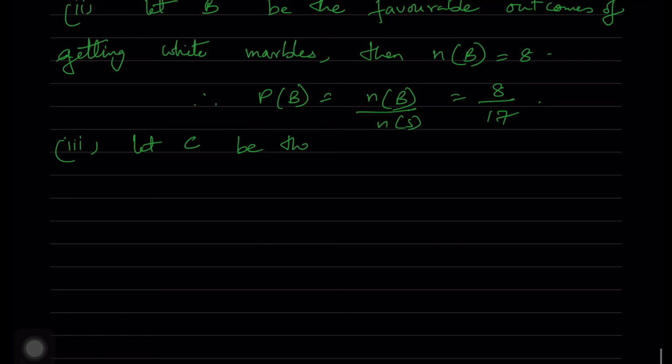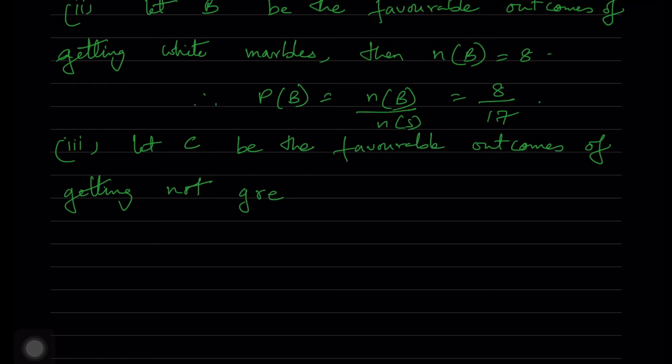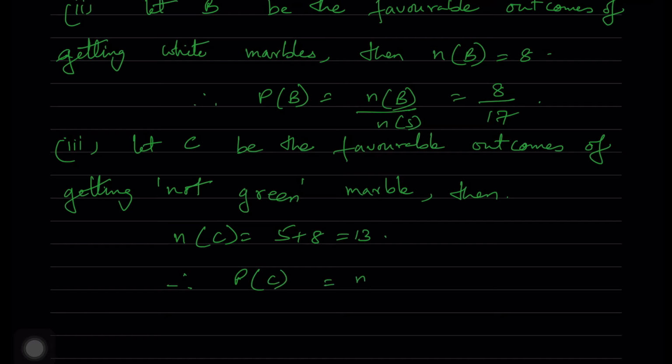And third one, let capital C be the favorable outcomes of getting not green marble. Then not green means there are 3 types of marbles in this box: red, white and green. So not green means it will be red and white. So n of C is equal to 5 plus 8, which is equal to 13. So probability of C is equal to n of C by n of S, which is equal to 13 by 17.